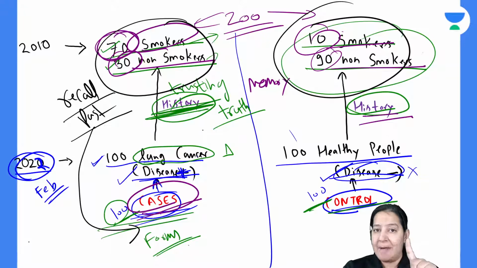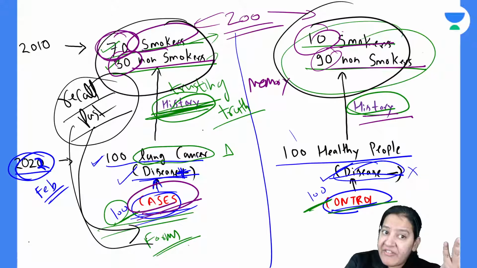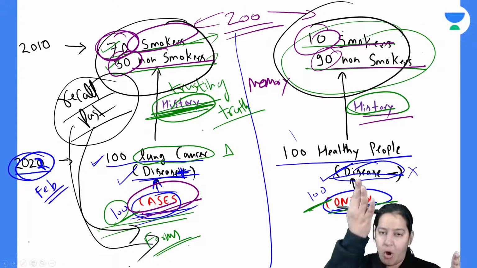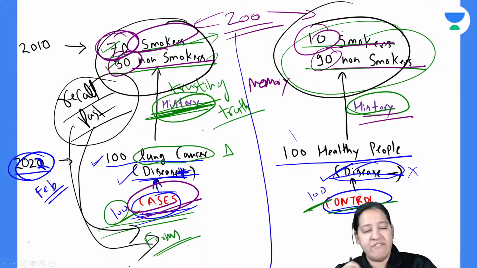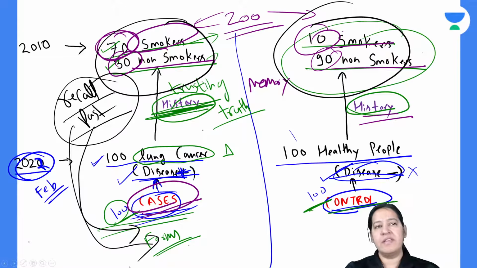So when you ask them, you already have lung cancer, we can see your reports, we are doctors, right? Now you tell me true, whether you smoked in the past, yes or no. So they will start crying, yes doctor, I am very unfortunate, I did not know that smoking would lead me to this stage. Yes, I am a smoker. So they have a better recall because they are suffering from the disease which the cause leads to, and they are very unhappy right now. So the recall is better.